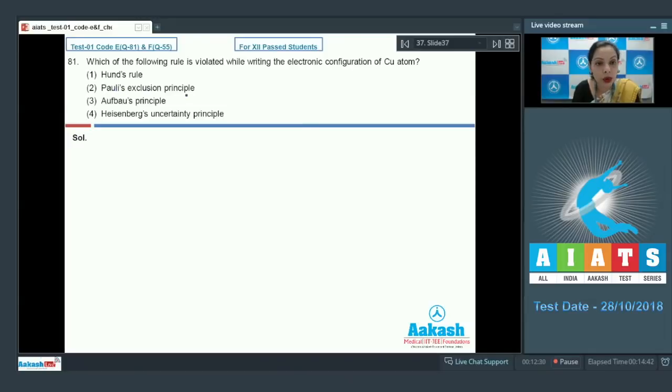Again, the Pauli's exclusion principle states that no two electrons have the same set of all four quantum numbers, while the Aufbau principle states the filling of electrons occurs as per increasing energy level. Heisenberg uncertainty principle is not related to the filling of electrons. So first we have to check what the electronic configuration of copper is.